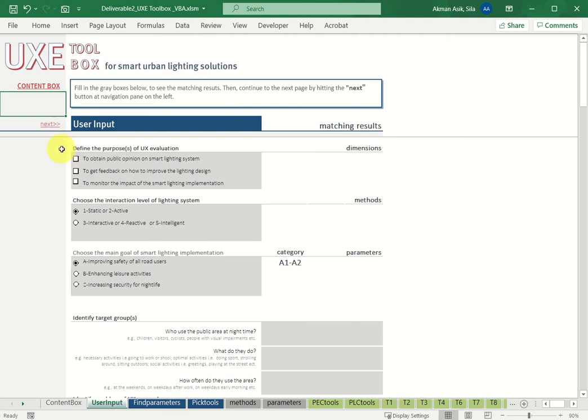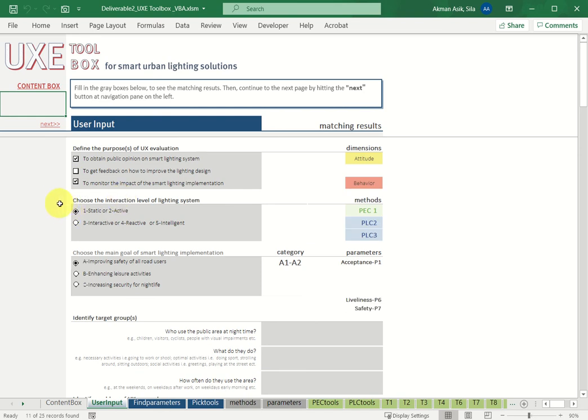First, I'm checking the boxes. In the first box, it asks the purpose of the UX evaluation. Let's assume Middelburg municipality wants to know public opinion on smart lighting system, and they want to monitor the impact of lighting system on the citizens.